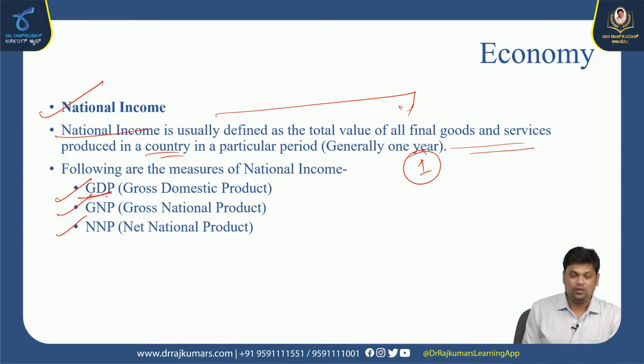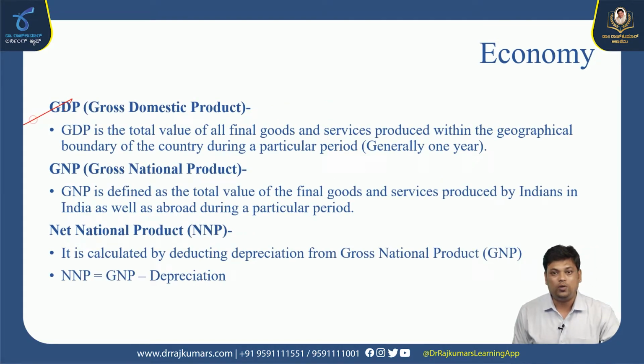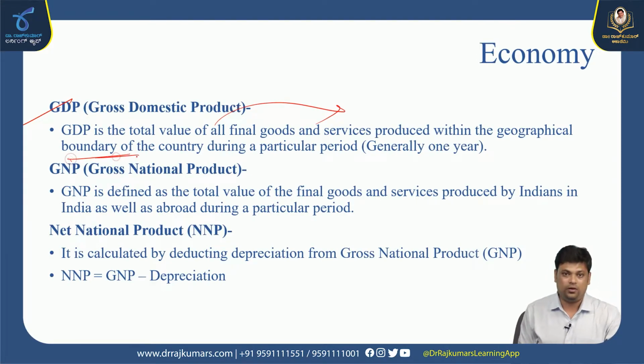To measure this national income, we have three important bases: GDP, gross domestic product; GNP, gross national product; and NNP, net national product. Just know the abbreviation of the terms, that's fair enough. GDP is the total value of all final goods and services produced within the geographical boundary of the country during a particular period, that is 1 year. GNP is defined as the total value of the final goods and services produced by Indians in India as well as abroad during the particular period, which is known as GNP, gross national product.